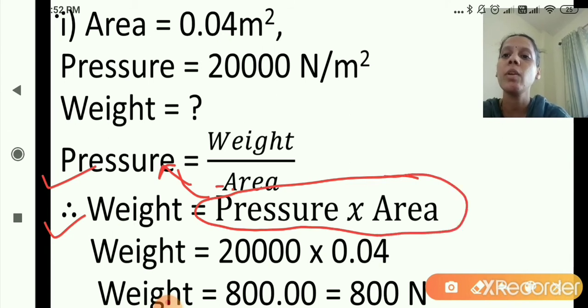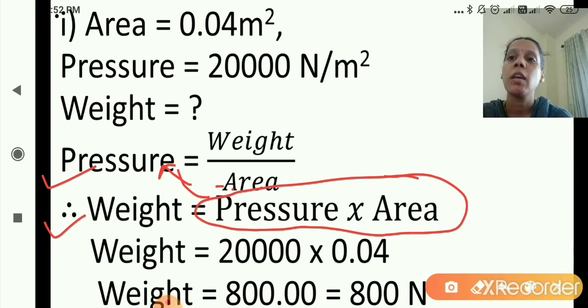Okay, so first we will write down the formula for pressure. Pressure is equal to weight upon area, but pressure is given and area is given. We have to calculate weight. So weight is equal to, therefore weight is equal to pressure into area. Correct. Now we will put the values. Weight is equal to, what is the pressure?